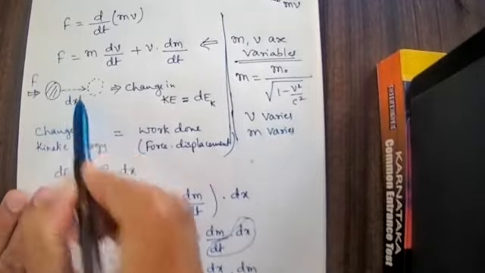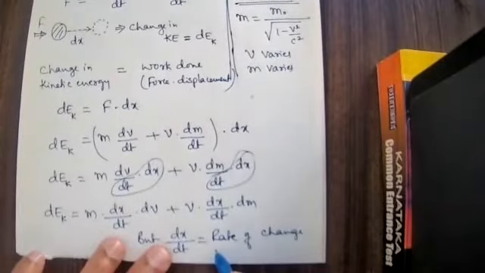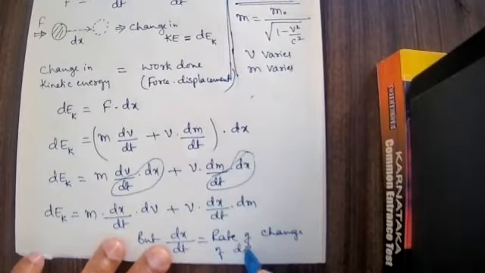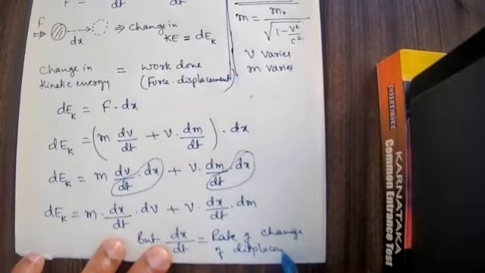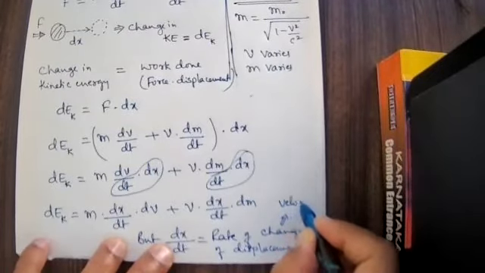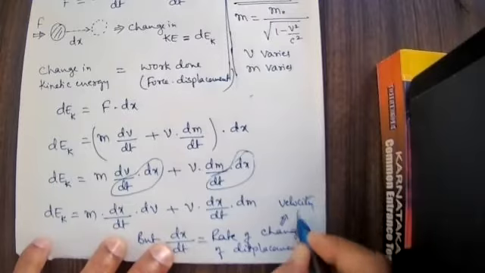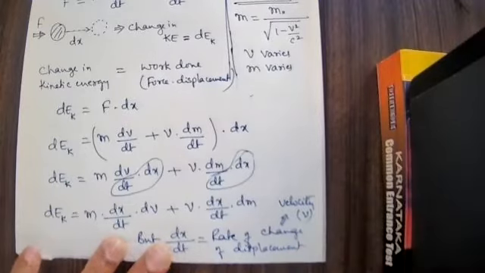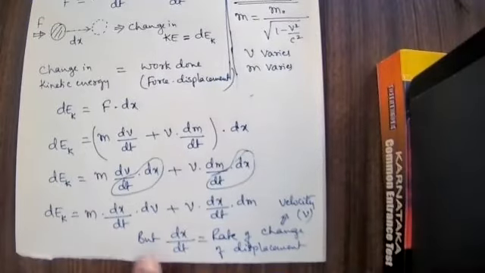That is a displacement. The rate of change of displacement. Very good. The rate of change of displacement is called velocity. Velocity is represented by v.